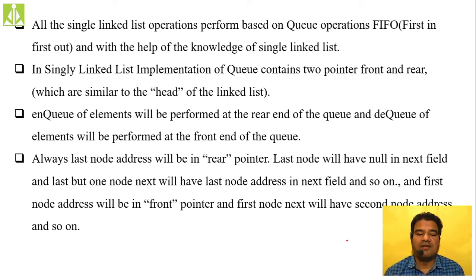I already explained that the insertion operation, adding elements, is the NQ operation, and removing elements is the DQ operation.